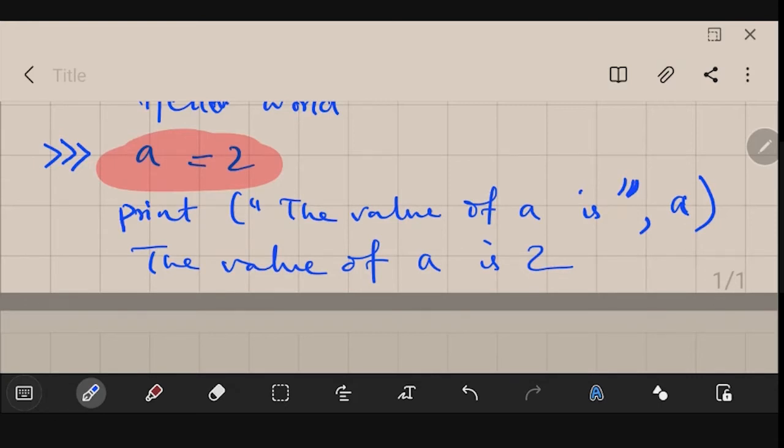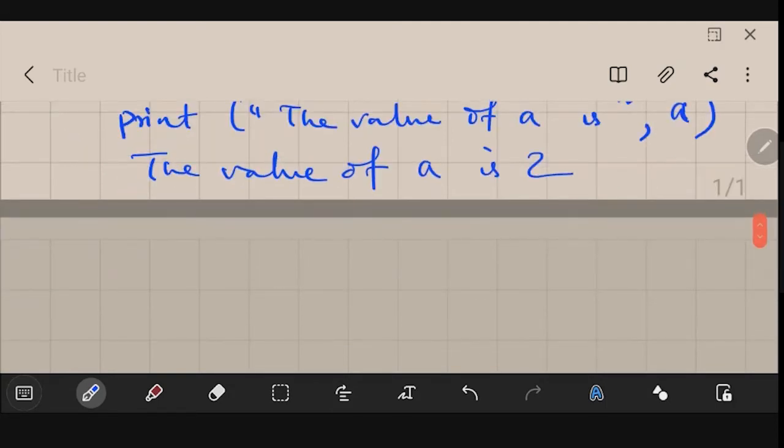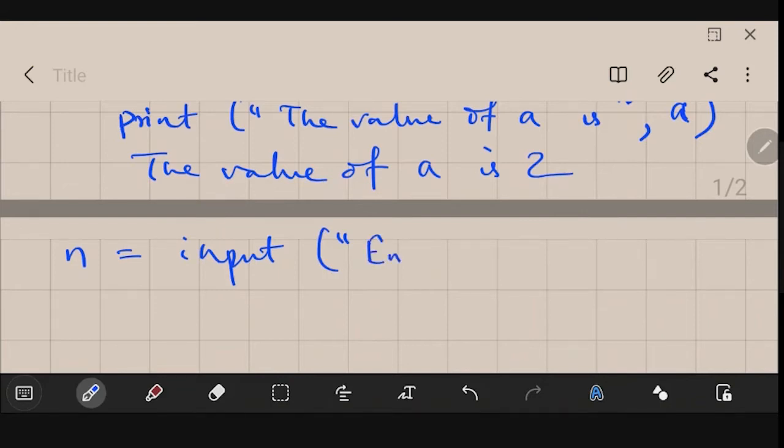Similarly, let us see how we could take inputs in Python. If we type n is equal to input, then in brackets, suppose you want to display some message when you are taking input, like enter a number. You could type it here: enter a number.